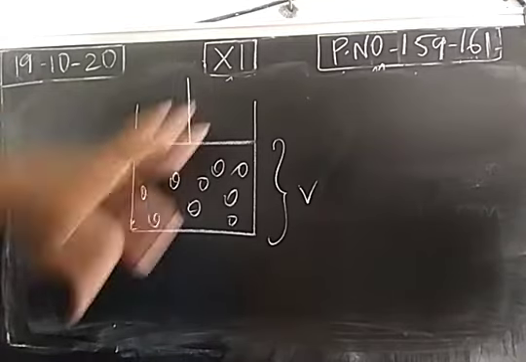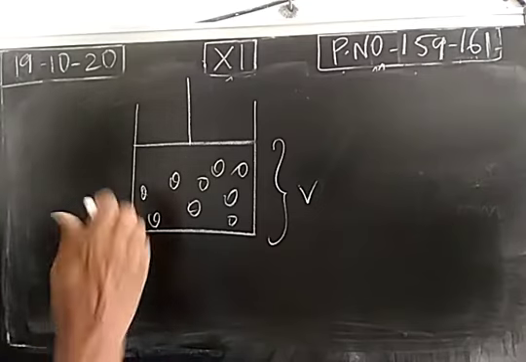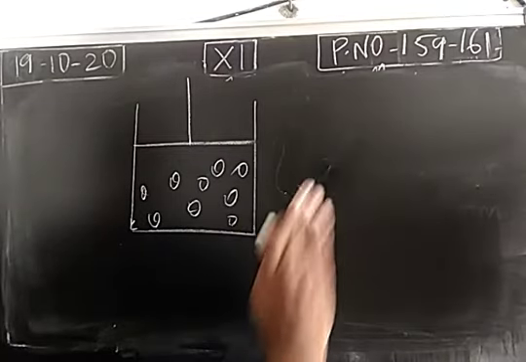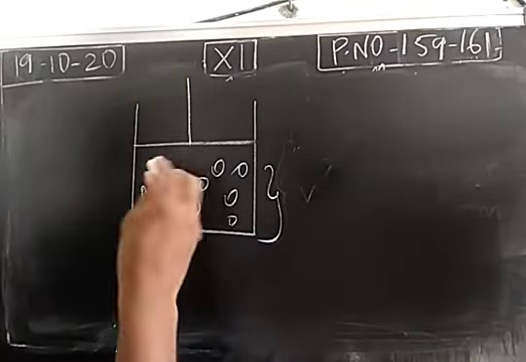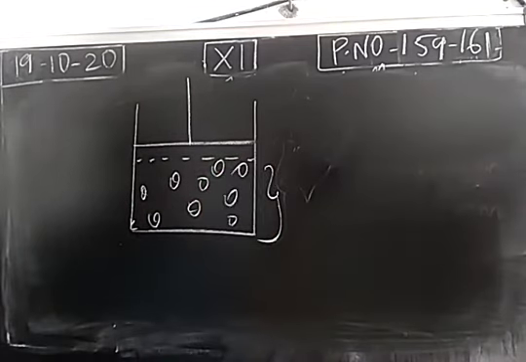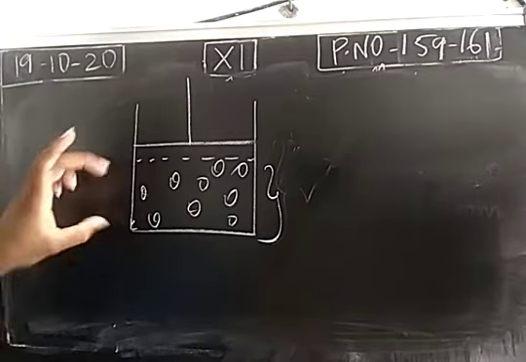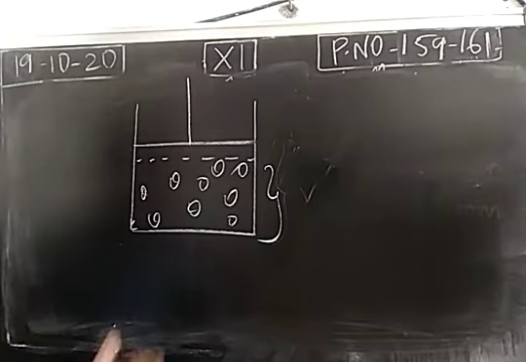Now I am moving the piston in the downward position. Right? When the piston is moving in the downward position, volume will be reduced. When volume is reduced, the density will be more. Right? So the gaseous molecules are coming closer, and the number of collisions will be more. So we just move the piston in the downward position, volume decreases. In between the gaseous molecules, distance decreased, more collisions will be there.